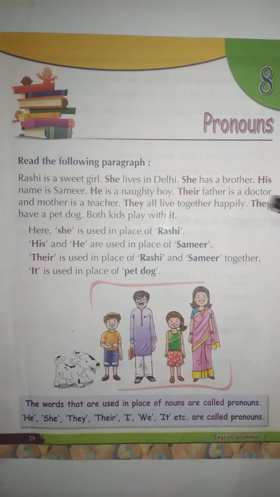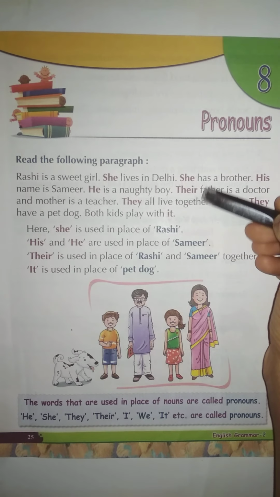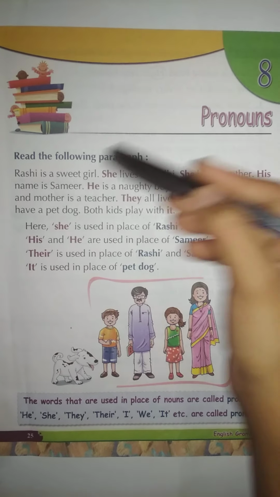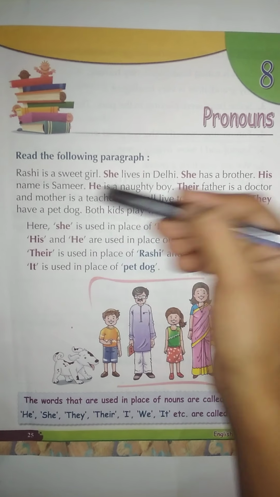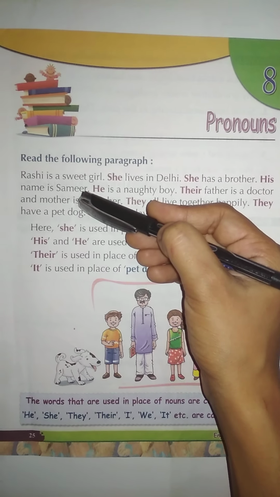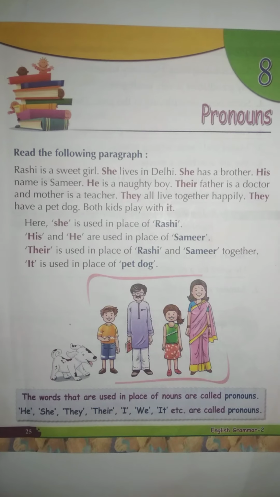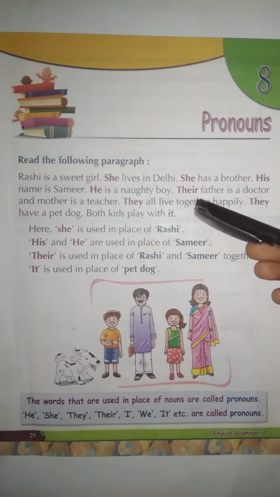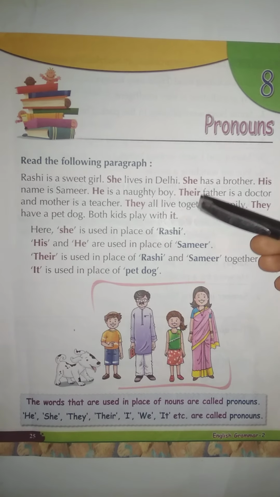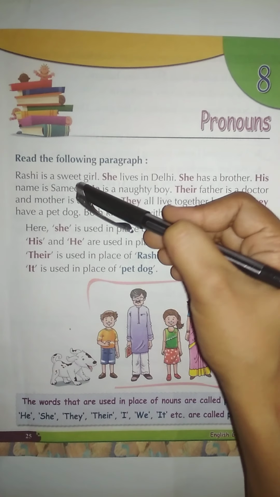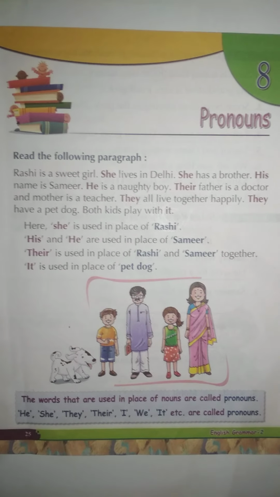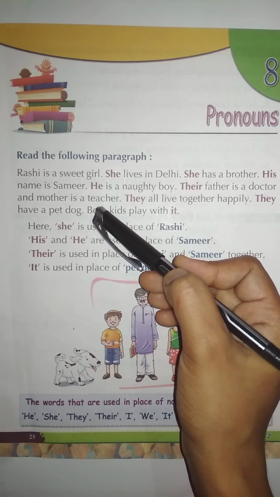Their father is a doctor. So here their is used for Rashi and Samir's father. Samir और Rashi के father के लिए क्या use हुआ है? Their. Their father is a doctor. So the pronoun their is used for Rashi and Samir's father. Okay, and mother is a teacher.